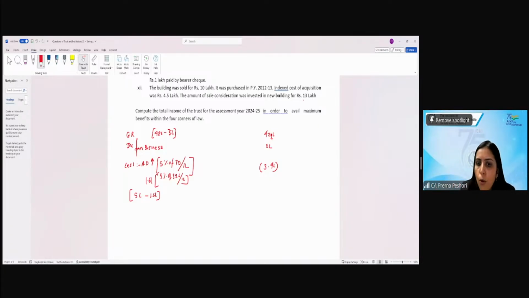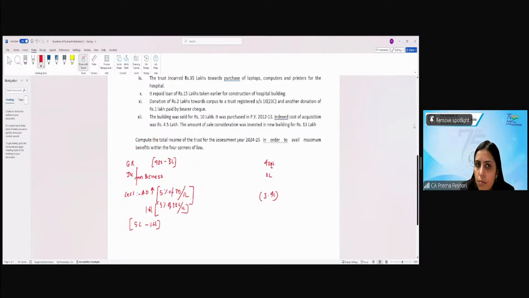So the 3.4 lakh would be subject to tax at the rate of 30% under 115BAC, because as per section 13, these anonymous donations are not eligible for the application of income. Are we clear? Yes or no? Fine. Yes or no? Yes, ma'am.